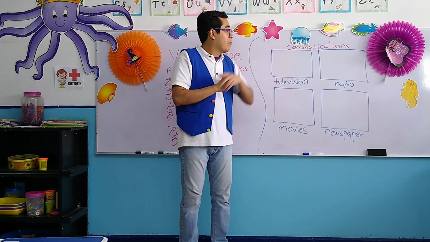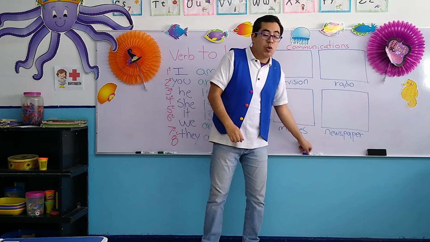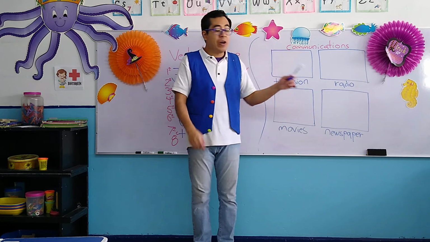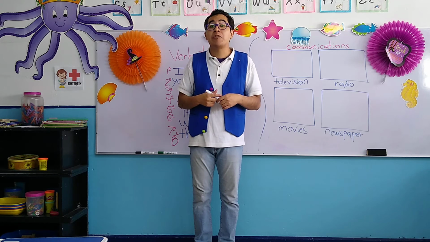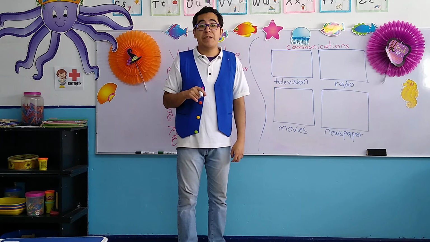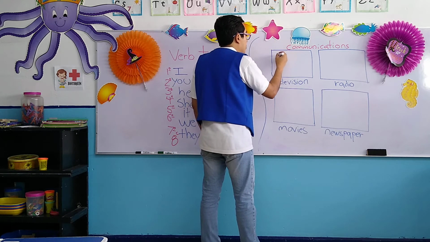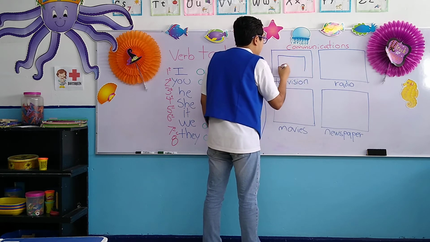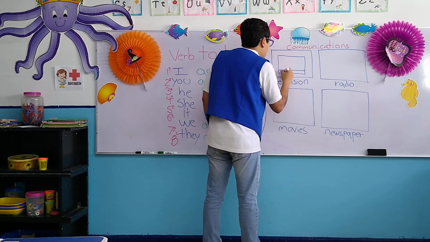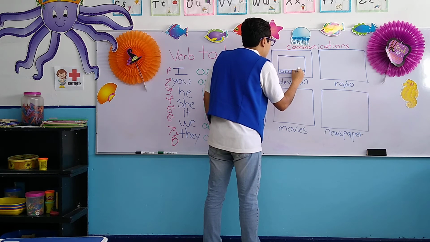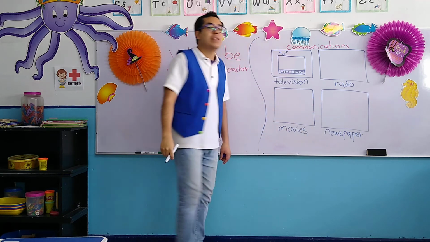Now, here we have 4 different means of communication. The first one is called a television. So this is part of the activities of your book, and I am going to give you an example of how to do it. The first one, it says television. So we have to draw a television. Most televisions of nowadays, las televisiones de ahorita, de estos tiempos, have a rectangular form. So we have a rectangle and our buttons. And there we have it, our television.